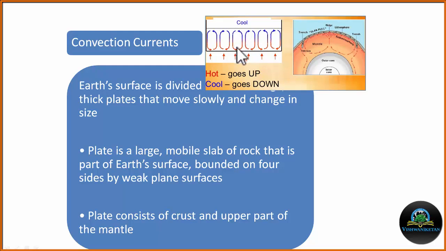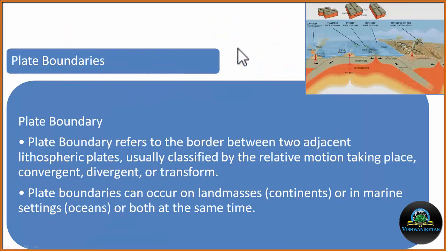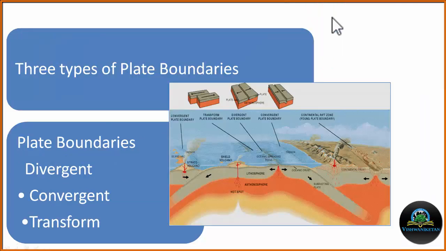Now by this process, three types of plate movement are possible. The type of plate movement depends upon the plate boundaries. Plate boundary refers to the border between two adjacent lithospheric plates. Usually they are classified by their relative movement. It may be a converging type, it may be diverging, or it may be a transform boundary.